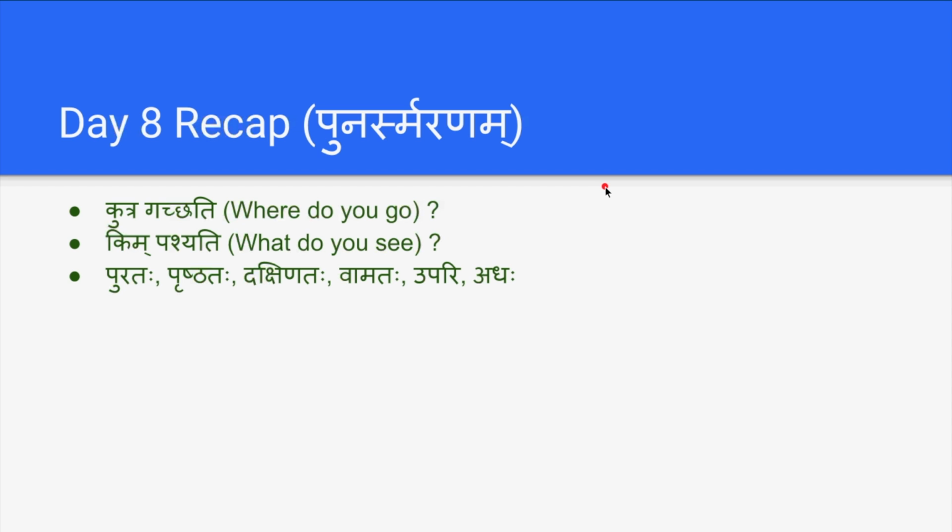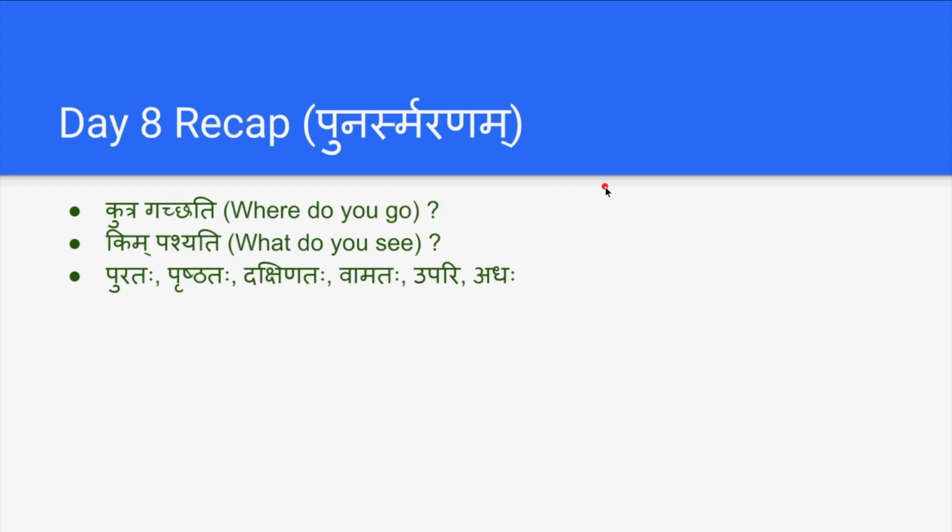Grihasya Purataha Margaha Asti. In front of the house there is a road. Grihasya Prishtataha Vatika Asti. In back side of the house, garden is there. And Margasya Dakshinataha Danda Deepaha Santi. On the right hand side of the road there are street lamps.